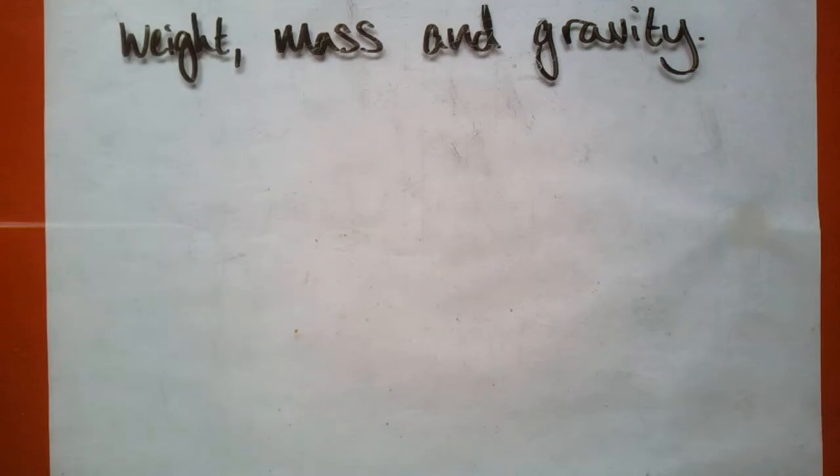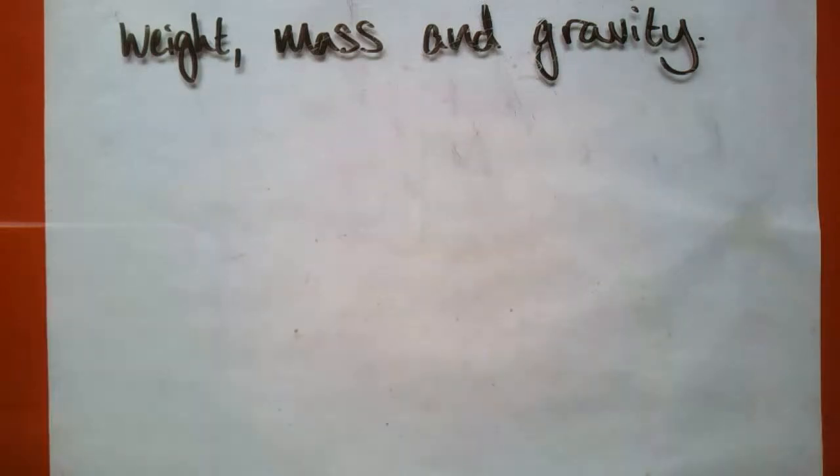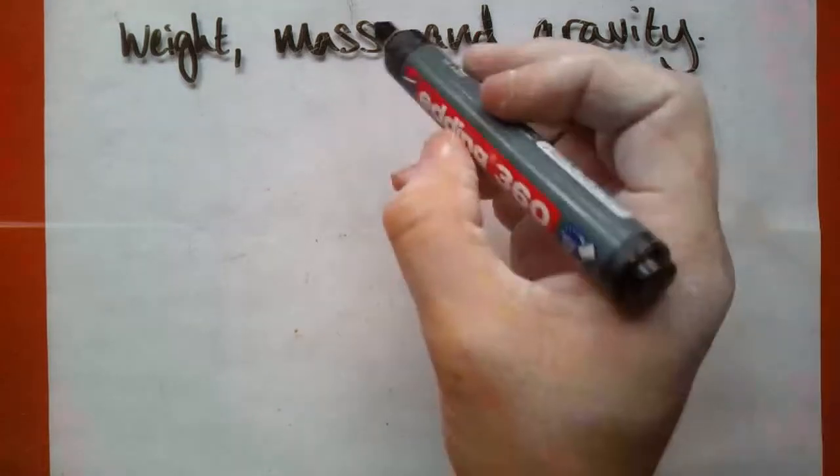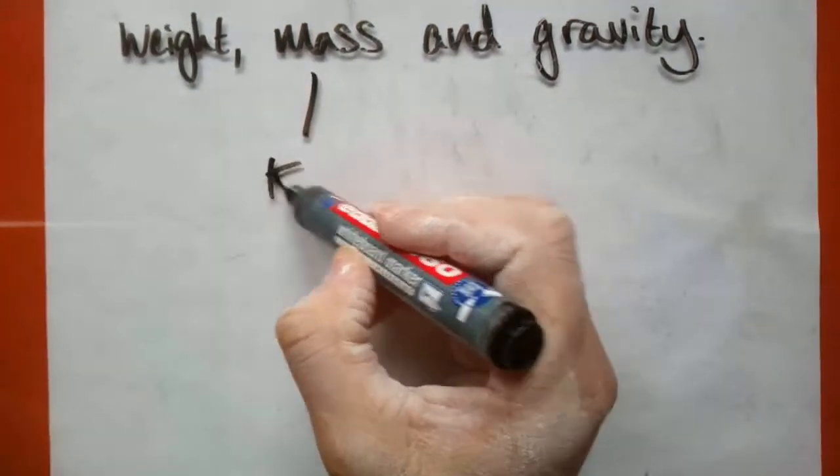Okay, guys, so today we're going to start learning about weight, mass, and gravity. These are three words that are quite often bandied around by people, and they're often not used in the right context. So we're going to start off with mass. Mass is measured in kilograms.